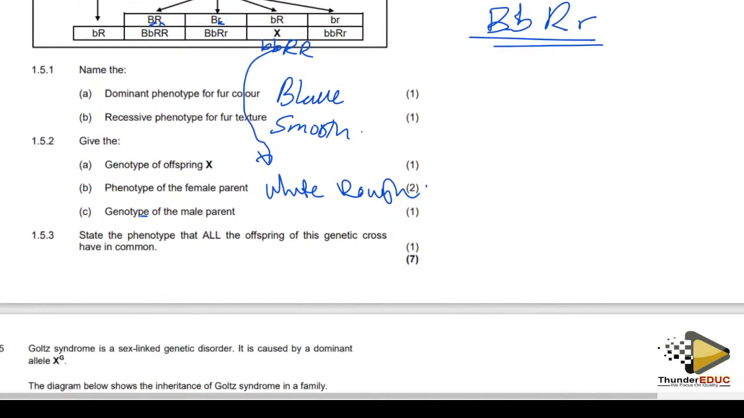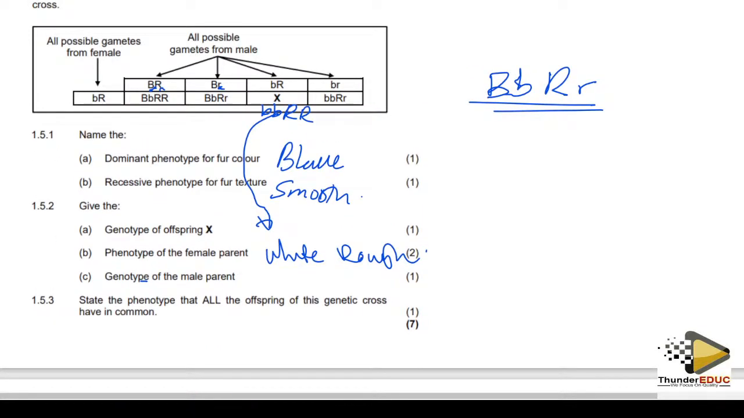Then they are asking what is the genotype of the parent male? So you are done with that. State all the possible genotypes of offsprings of this genetic cross. State the phenotype that all offsprings of this genetic cross have in common. They're not just saying offsprings, they're saying what they have in common.